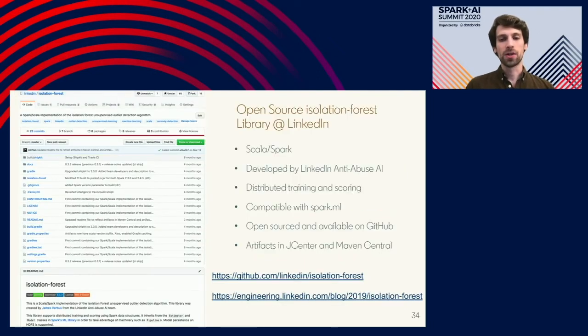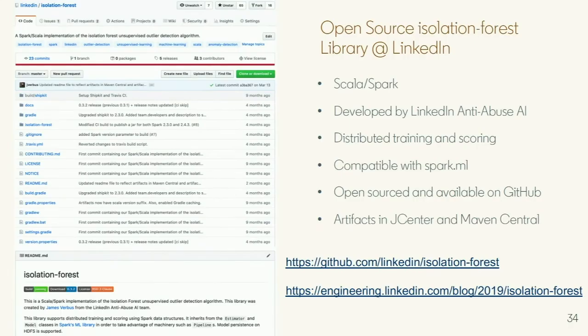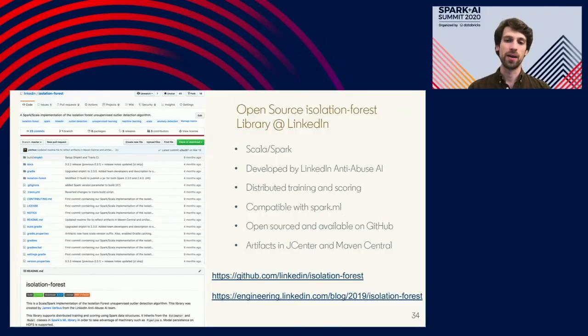So it's worked so well at LinkedIn that we decided to open source it, and we open sourced it last autumn. So we took our Scala Spark implementation that supports distributed training and scoring and put it on GitHub. It's compatible with Spark ML, so you can take this model and put it into your existing Spark ML pipelines. And we have artifacts available in both JSON or in Maven Central, so it's as easy as just declaring a dependency and pointing at those artifacts if you want to use it.